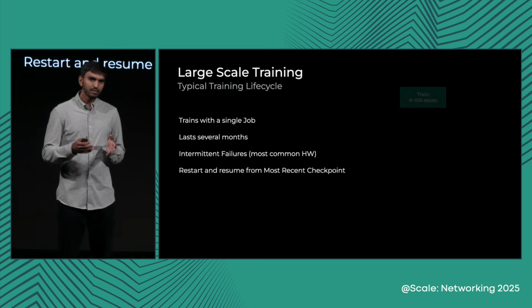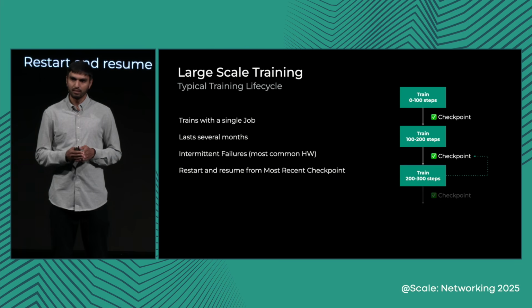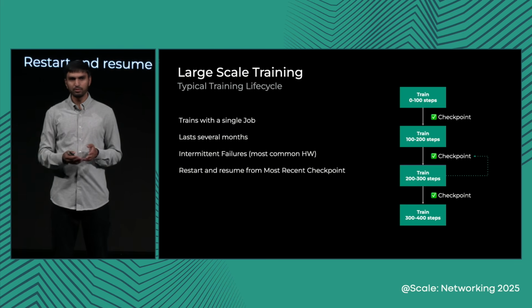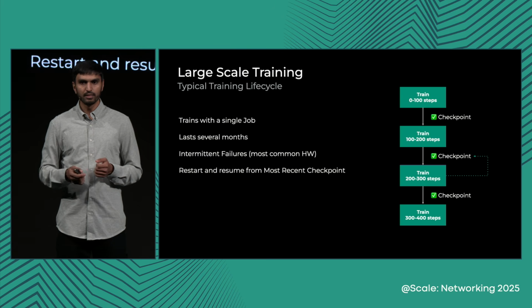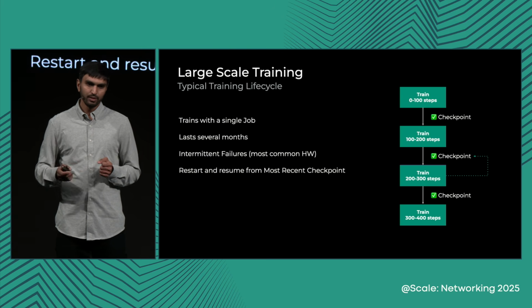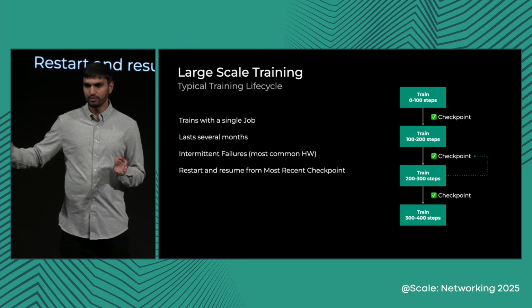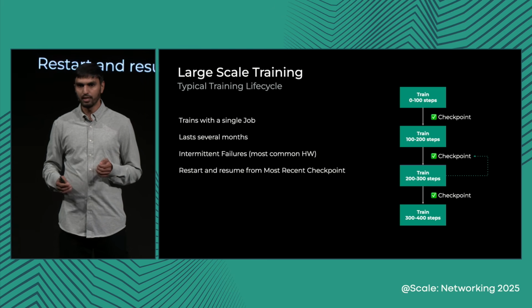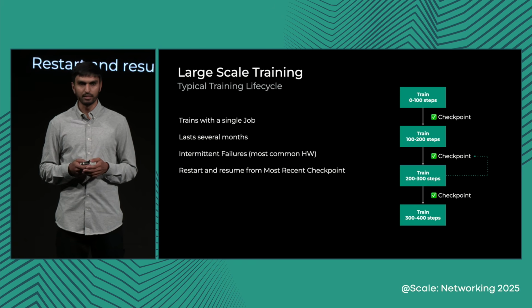So the typical training life cycle of these LLMs lasts for several months. And they do so in increments of small steps, which often takes a long time to conclude. Now, during this whole training phase, there could be intermittent failures, often from the hardware components involved in the training.